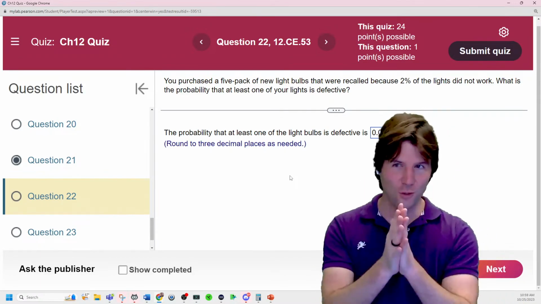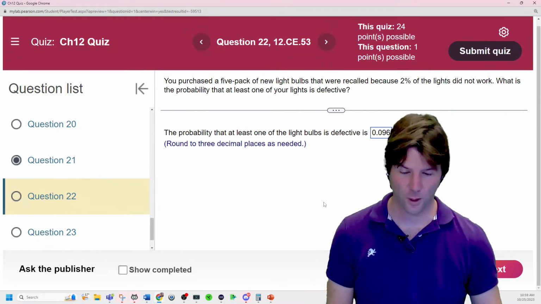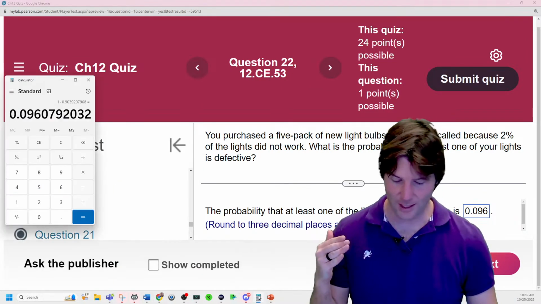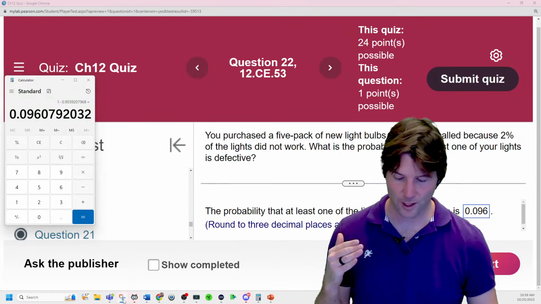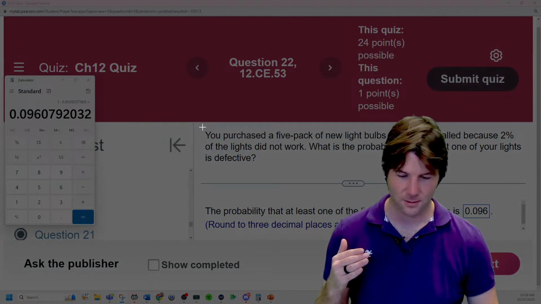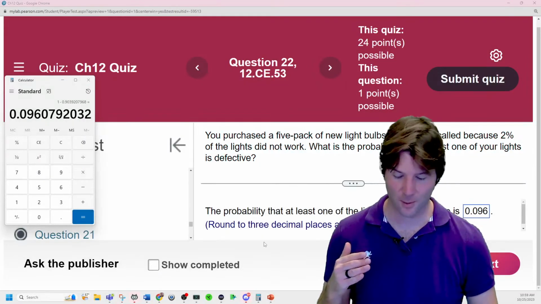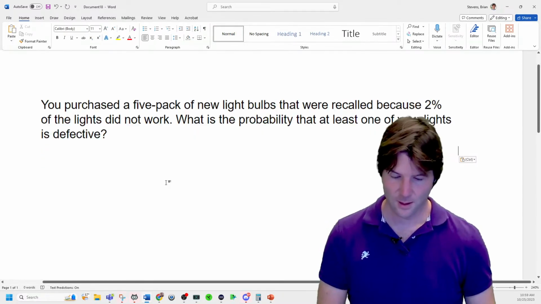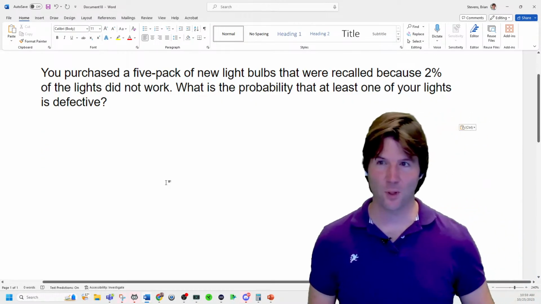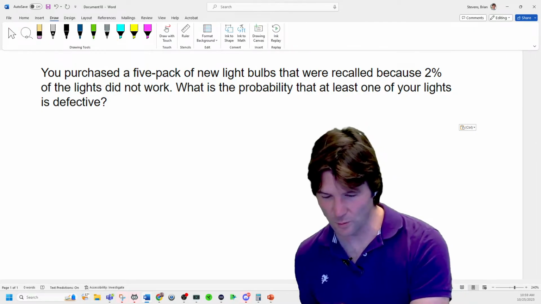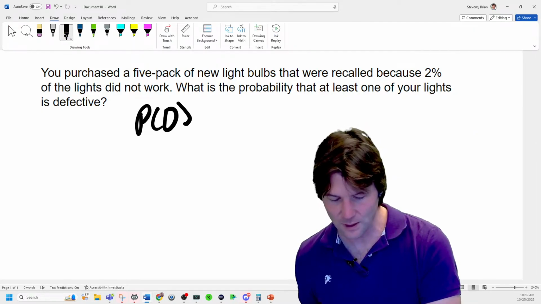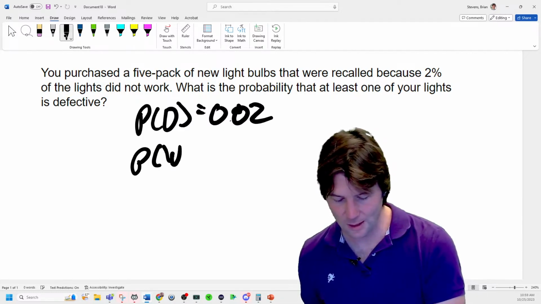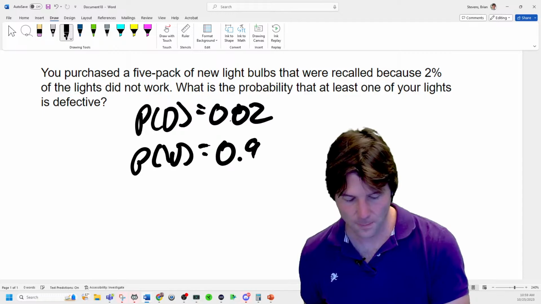Now, what do you do whenever you see an at least one problem? If you're practicing this right now, you are going to write your sentence, right? So let's do it. You purchase a 5-pack of light bulbs, 2% of them are defective. So we're going to write here the probability of defective is 2%. The probability of working is 98%.